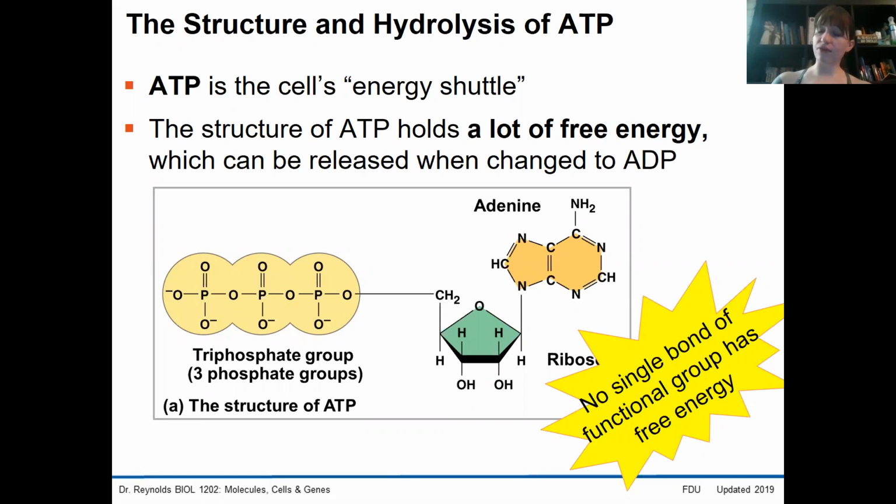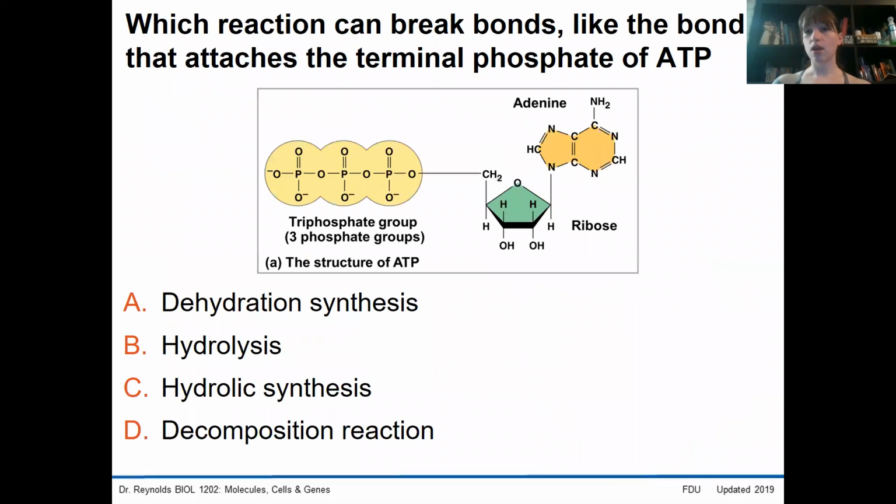ATP has a lot of free energy because it has 3 phosphate groups. ADP has less energy because it has only 2. But there's nothing about the bond that was broken when we lost a phosphate group, or about the phosphate group itself and its energy, that's responsible for that free energy. So tell me on Socrative, which reaction can break bonds, like the bond that attaches the terminal phosphate of ATP?